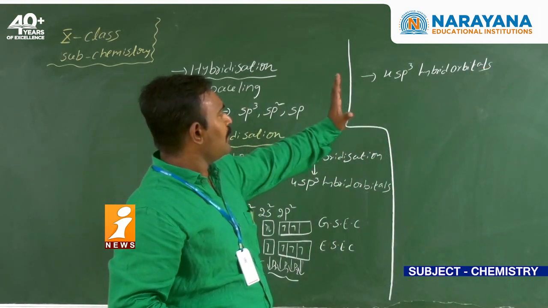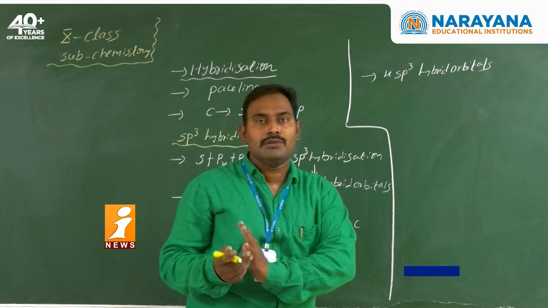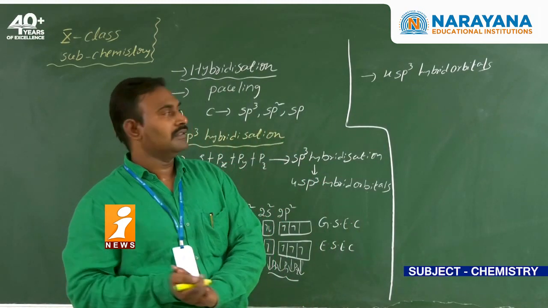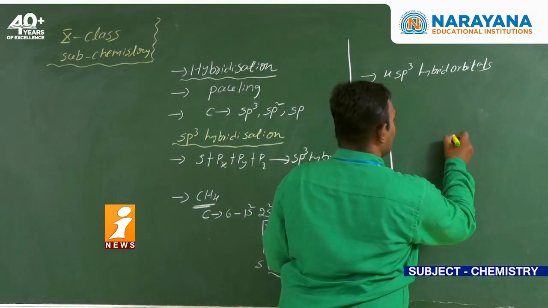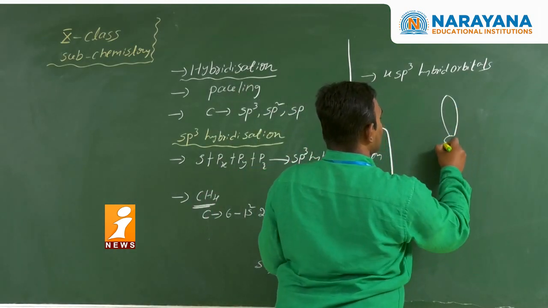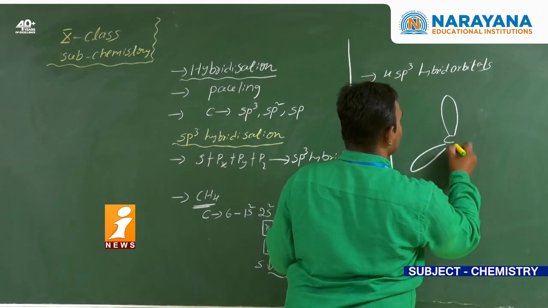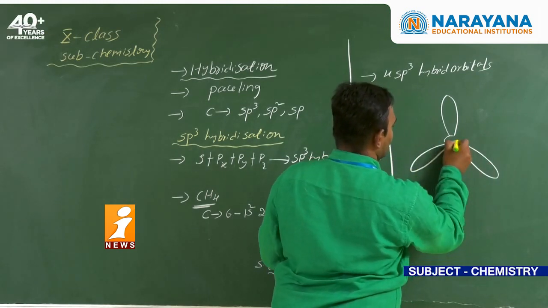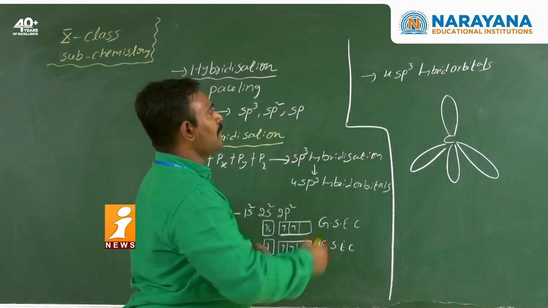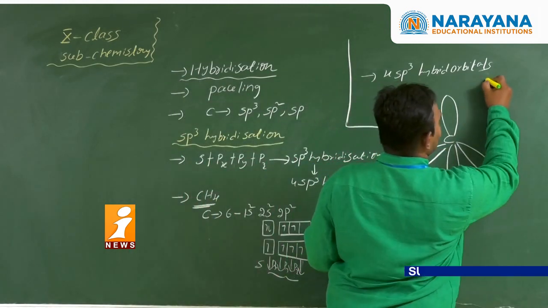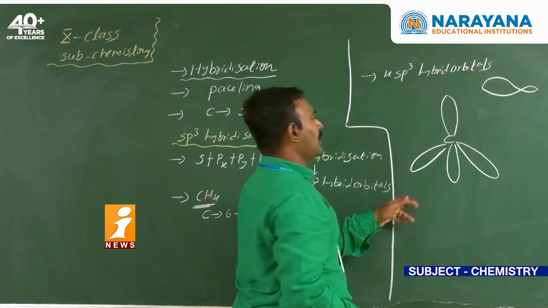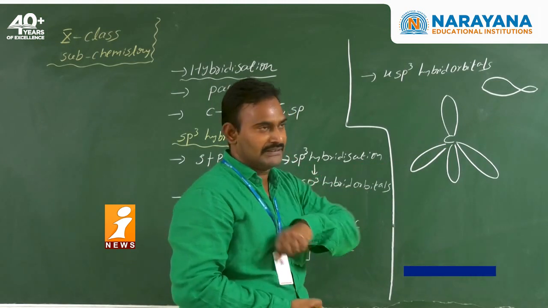That is, the number of hybrid orbitals is always equal to the number of orbitals that intermix. Around this carbon atom, the hybrid orbitals orient tetrahedrally. Generally, a hybrid orbital is denoted with one small lobe and one big lobe, but according to our convenience, we can draw it like this.